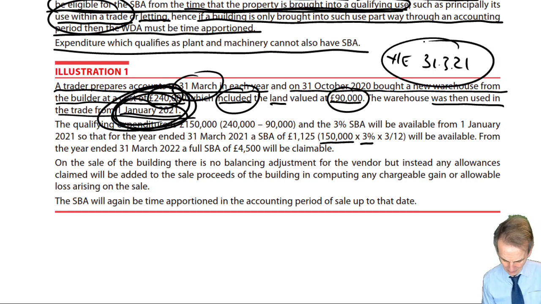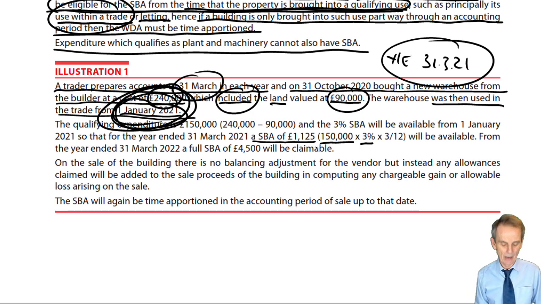It's in the year ended March 21, and hence that is 3 months. So, assuming my maths is correct, 3% of 150,000 would be £4,500. Take 3/12 of that, and that should entitle the trader to an SBA of £1,125 for the year ended 31st of March 21.